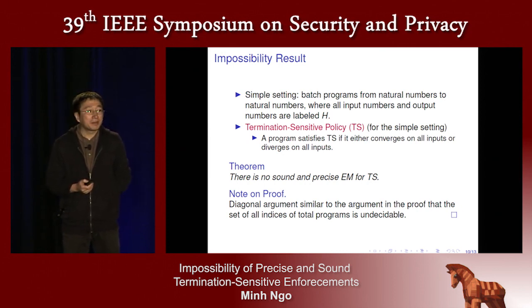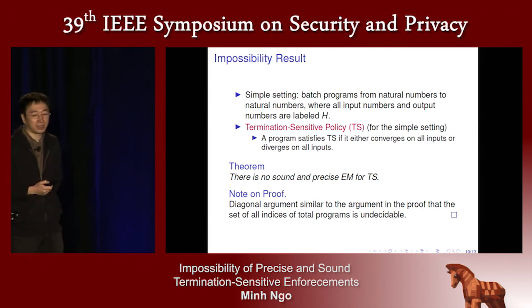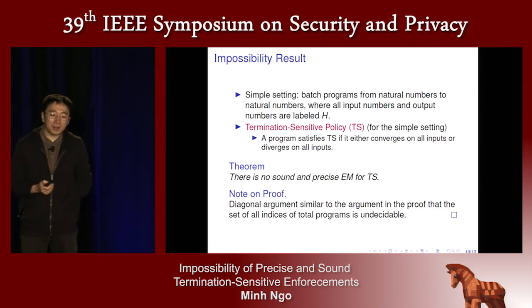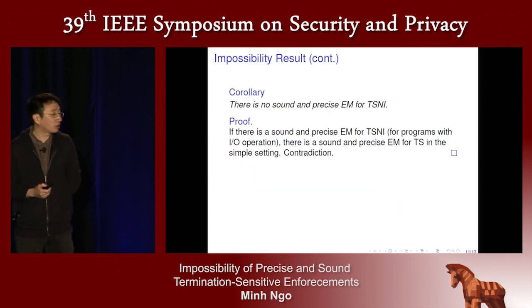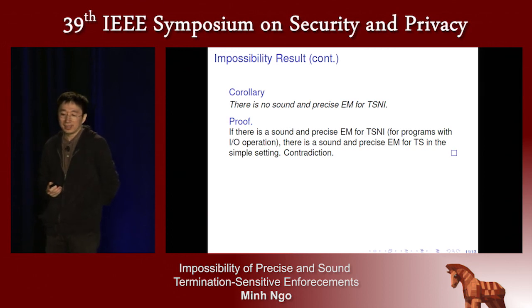An important part of the proof is a diagonal argument, which is similar to the argument of the proof that the set of indices of total programs is undecidable. From this theorem, we have the corollary: there is no sound and precise enforcement mechanism for TSNI for a program with I/O operations, because if there were a sound and precise enforcement mechanism for TSNI with I/O operations, then there would be a sound and precise enforcement mechanism for TS in the simple setting, which is a contradiction.